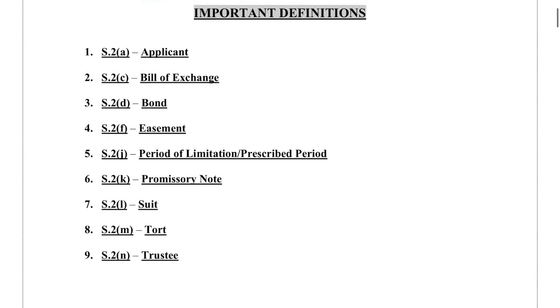Section 2A defines applicant, section 2C defines bill of exchange, section 2D defines bond, section 2F defines easement, section 2J defines both things, that is period of limitation and prescribed period. Section 2K talks about promissory note, section 2L defines suit, section 2M defines tort, and section 2N defines trustee.